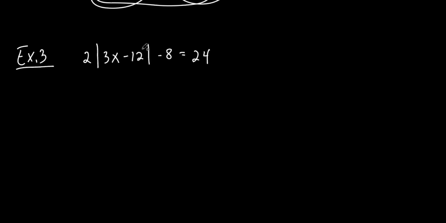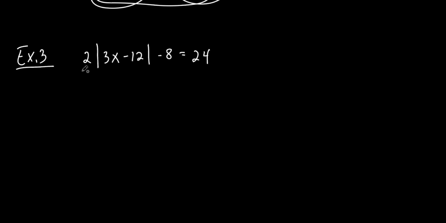Now, do I only have an absolute value on the left-hand side? No, I don't. I got some other stuff going on, don't I? So I want to make my left side only the absolute value of something. Everybody hear me? All the stuff on the outside of the absolute values, I need to get rid of. So what am I going to get rid of so I'm only left with the absolute value?